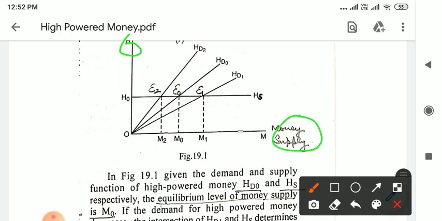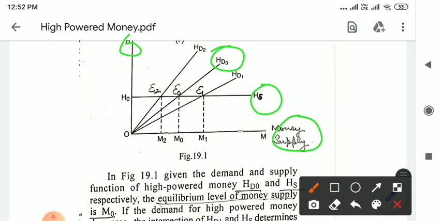Initially, suppose there is a supply of high powered money HS, which is given and runs parallel to the x-axis. Given this supply, initially suppose we have the demand for high powered money HD0. This is the function of high powered money initially.